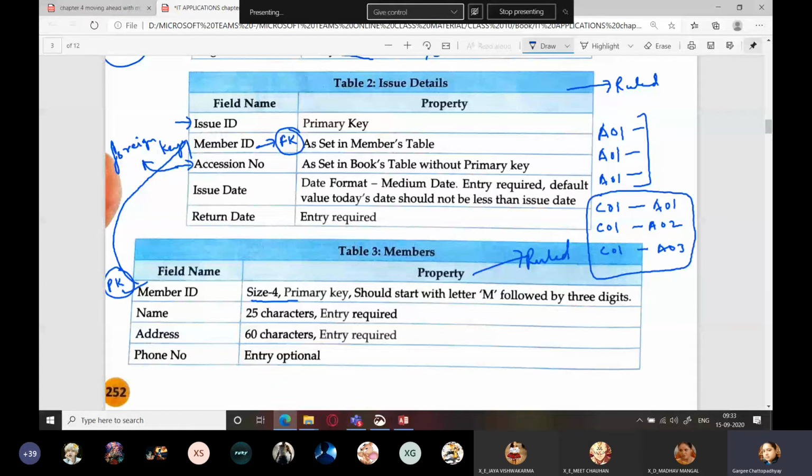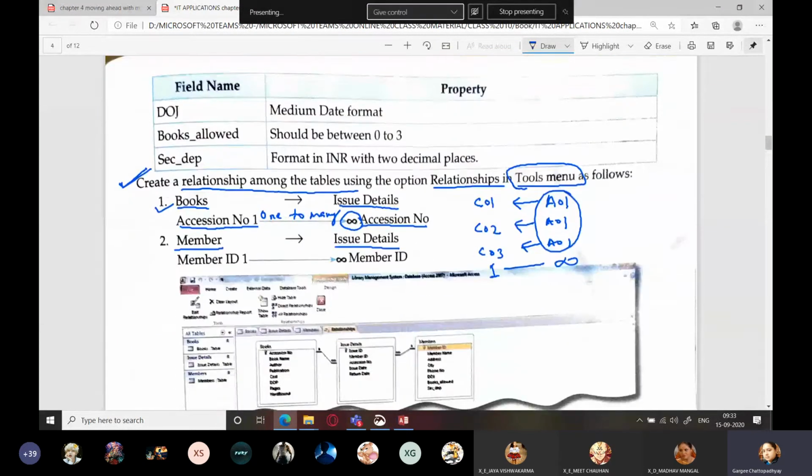In our school it is not there, but when you move to colleges you will find that they will provide you maximum 3 books or 5 books depending upon your stream. Normally in engineering they allow you to issue 5 books for a week or 5 books for 2 weeks or even sometimes for the whole semester. This way one person can issue more than one book. So again here you can see a one to many relationship.